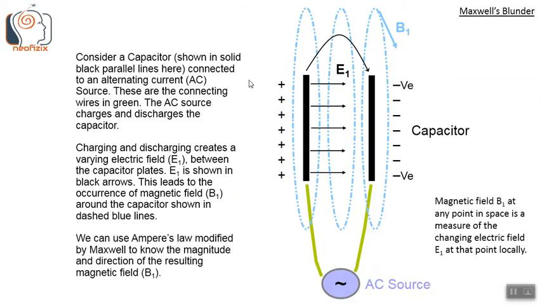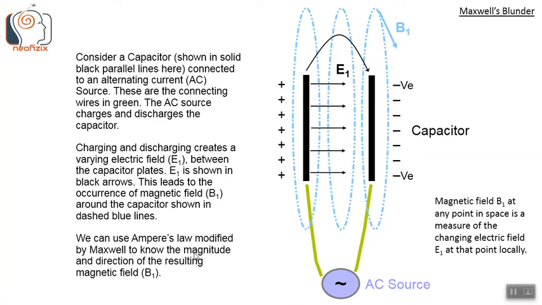Consider a capacitor, shown in solid black parallel lines here, connected to an alternating AC source. These are the connecting wires in green. The AC source charges and discharges the capacitor. Charging and discharging creates a varying electric field E1 between the capacitor plates. E1 is shown in black arrows here. This leads to the occurrence of magnetic field B1 around the capacitor, shown in dashed blue lines.